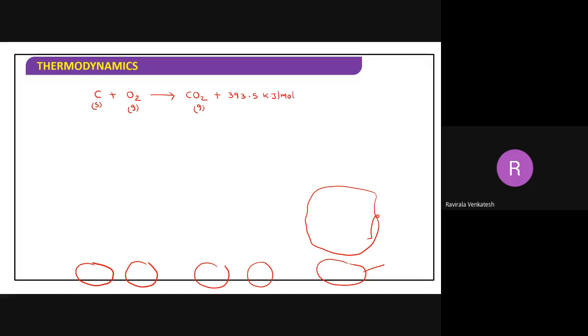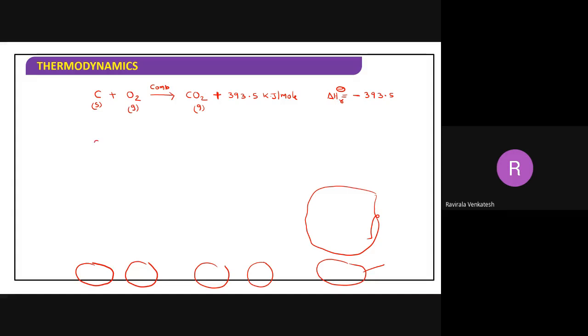Which type of process is this reaction, exothermic or endothermic? Exothermic, not endothermic. Why? Because heat is released, so delta H is negative. It's a combustion reaction. The standard enthalpy of reaction is minus 393.5 kilojoules, because when this reaction takes place the change in enthalpy is 393.5 kilojoules. This is a single step reaction.